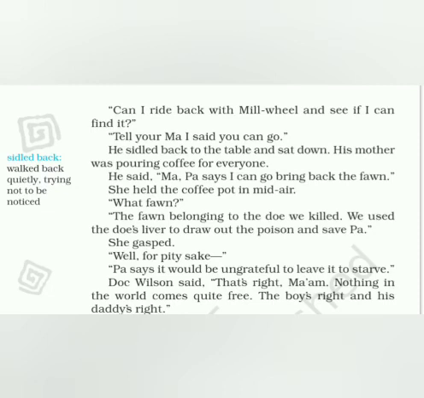Can I ride back with Millville and see if I can find it? So Millville may be a person who stays with them. Okay, name of a person. So he says, can I ride back with Millville? Ride back means go to the forest and look for the fawn. Tell your ma I said you can go. So his father says, okay, you go with Millville and tell your mother that I have said yes for you to go.